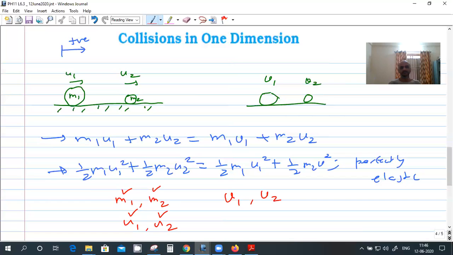If they are given, then we can find v1 and v2, and we have two equations for it. Right? There are no other unknowns, only m1, u1, m2, u2 should be given, and the unknowns will be v1 and v2. So this is collision in one dimension.